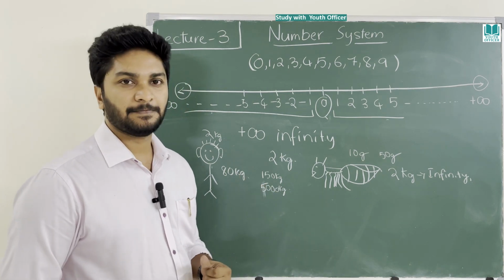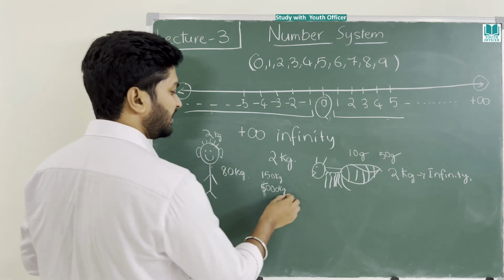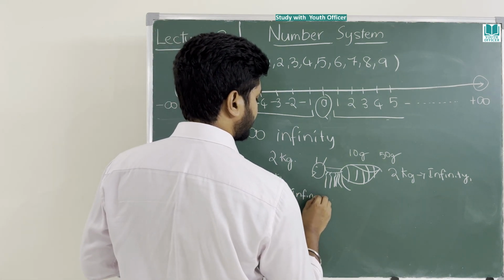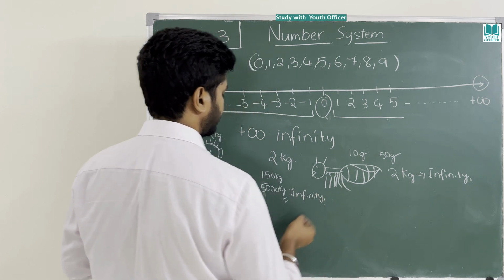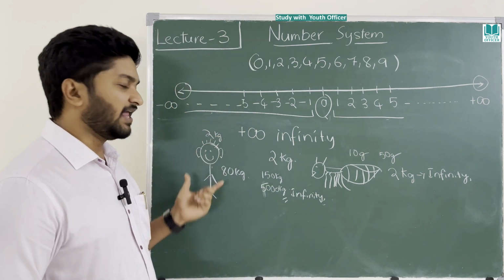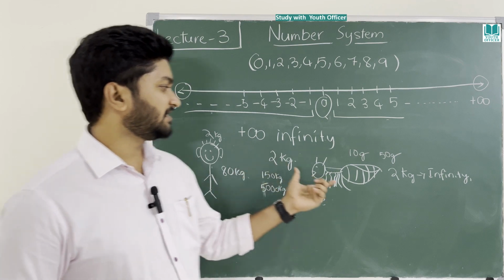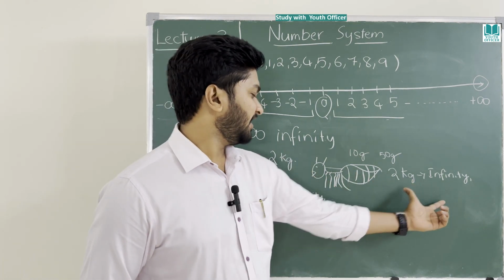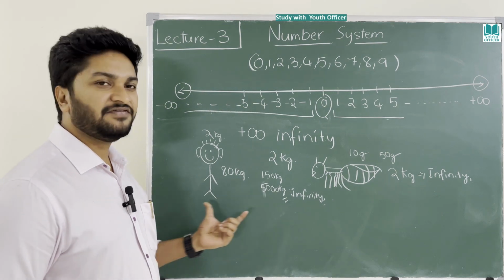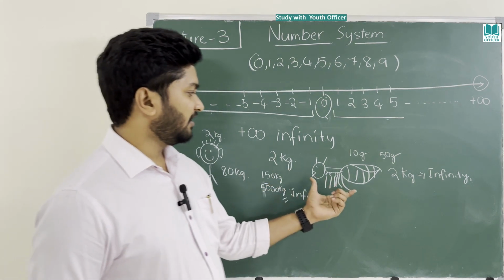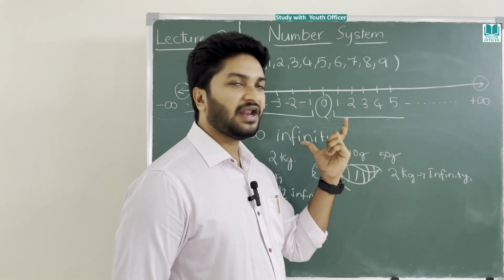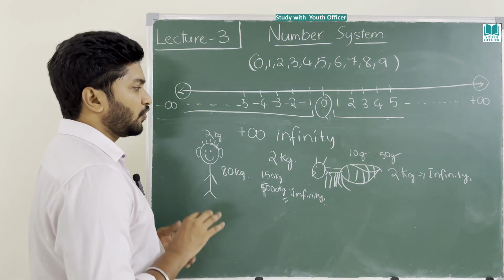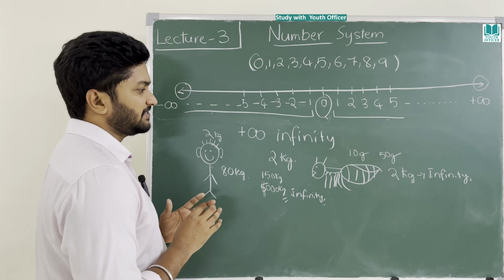This is infinity for him. 2 kg is nothing to him, but 2 kg is too much to the ant. 5000 kg is infinity for the human, and for the ant as well. I hope this concept is clear.